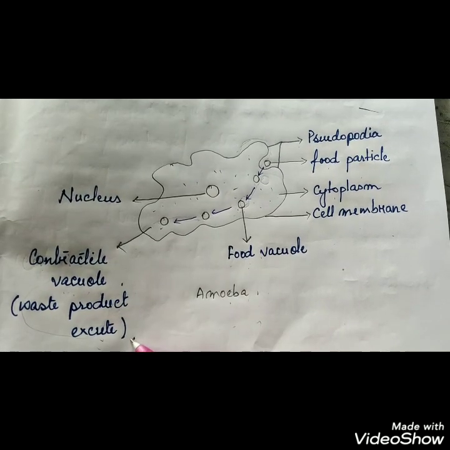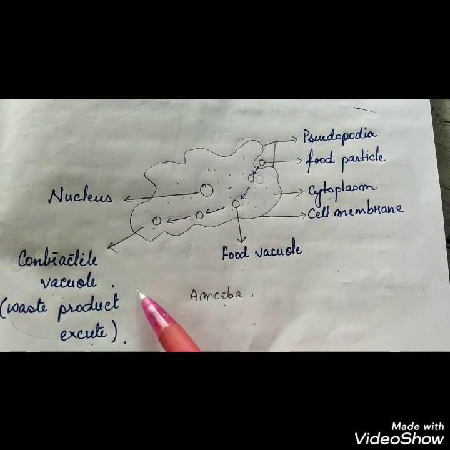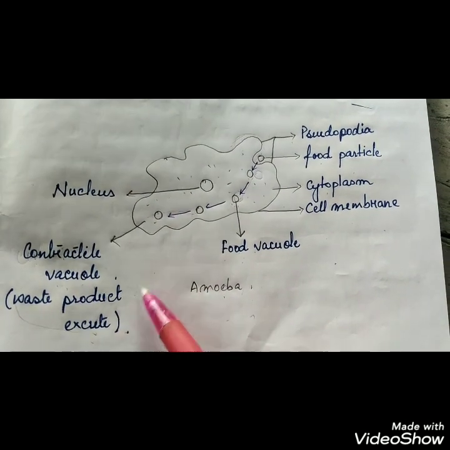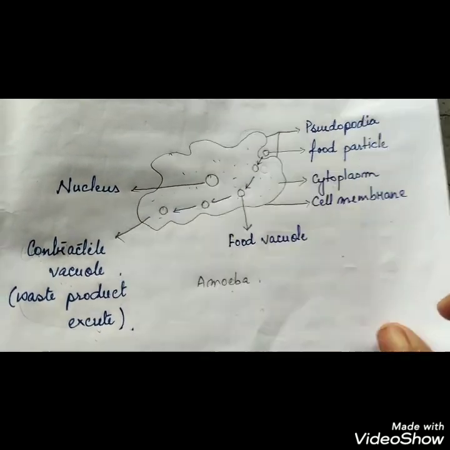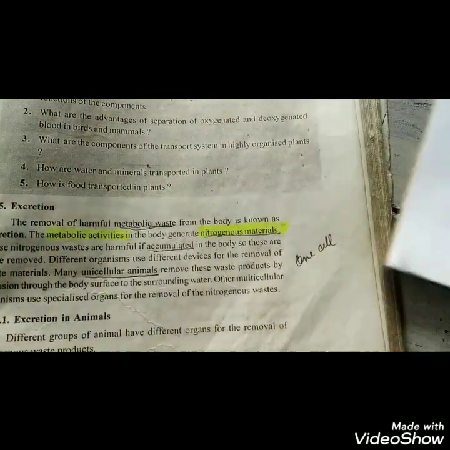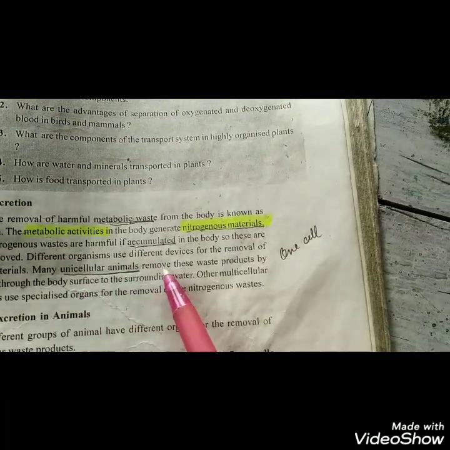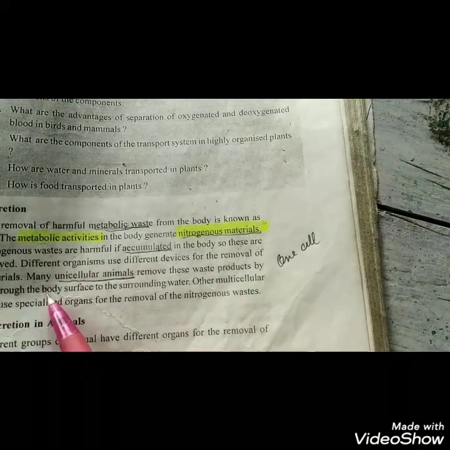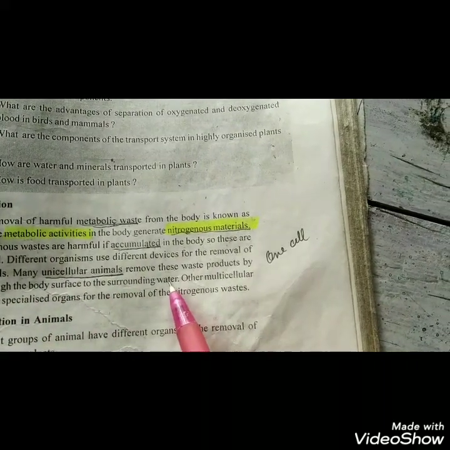So in the unicellular organism, there is no specific organ. Many unicellular organisms remove this waste product by diffusion from the body surface to the surrounding water.